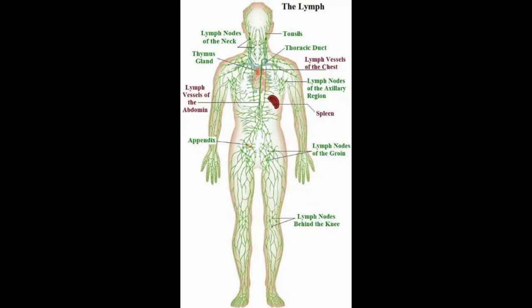Functions of lymph: it supplies nutrients and oxygen to those parts where blood cannot reach. It drains away excess tissue fluid and metabolites and returns proteins to the blood from tissue spaces. The lymph also carries absorbed fats from the small intestine to the blood. The lymphatic capillaries of intestinal villi, that is lacteals, absorb digested fats. Lymphocytes in the lymph defend the body from infections.